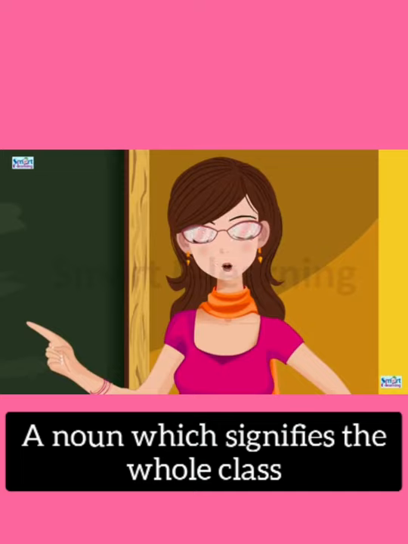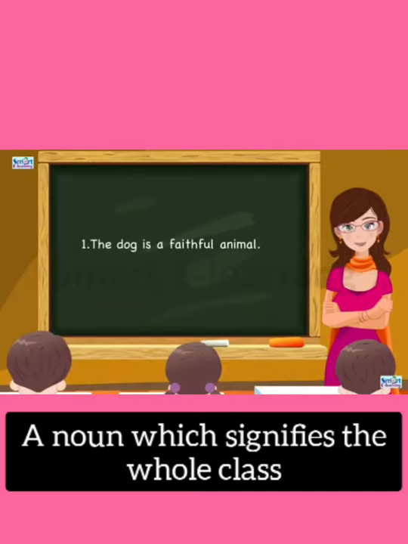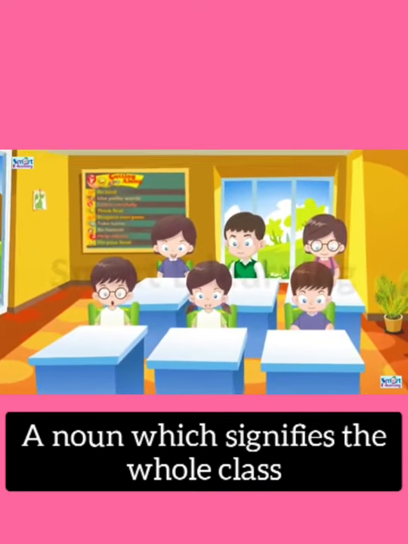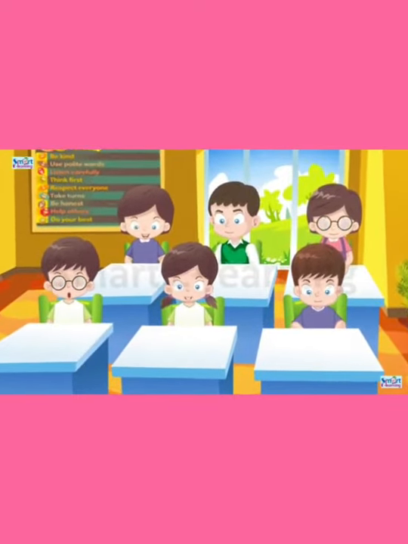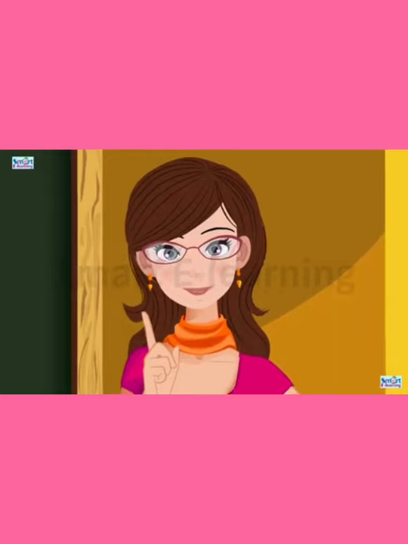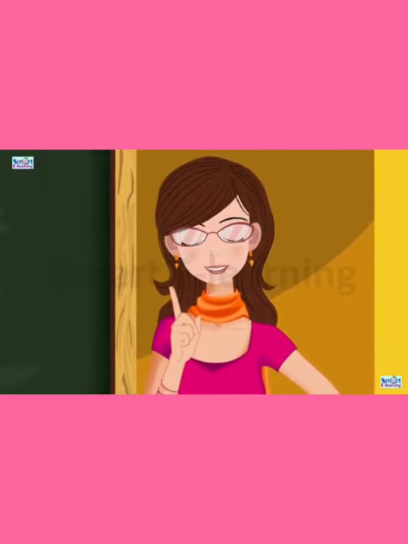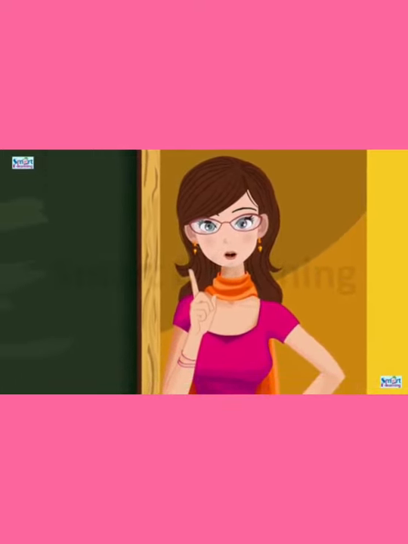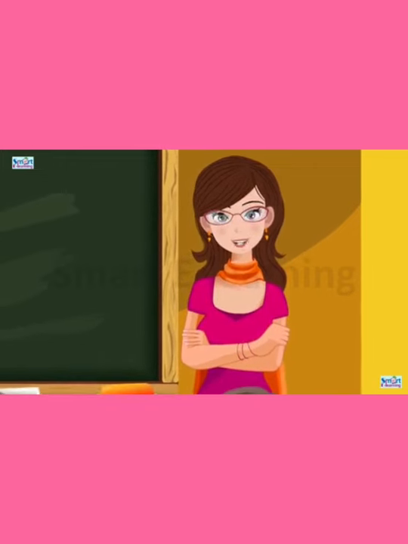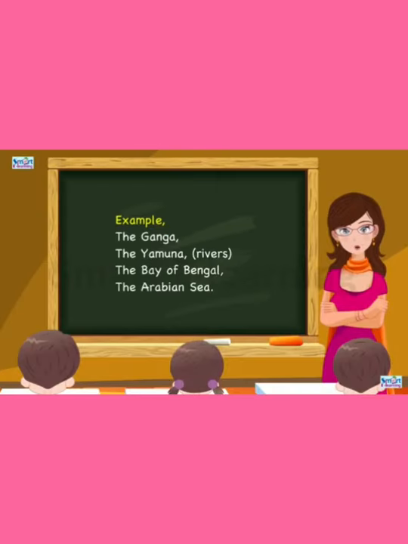Next, the is used with a noun which signifies the whole class. For example, the dog is a faithful animal. Before islands, seas, canals, mountain ranges, we have to use the. Look at the examples, children. The Ganga, the Yamuna, the Bay of Bengal, the Arabian Sea.